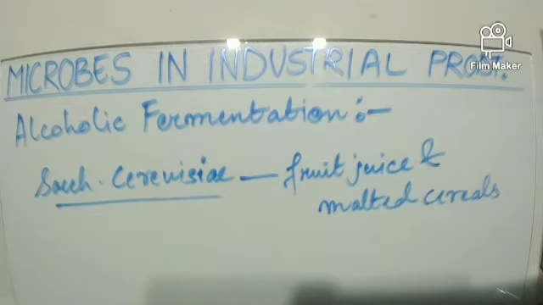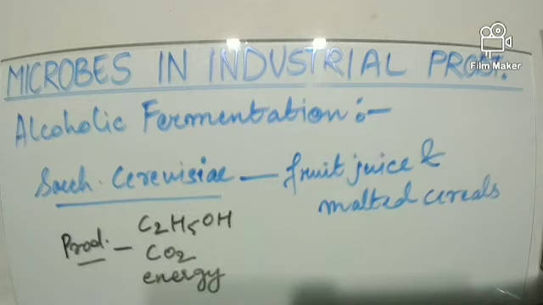Now this Saccharomyces cerevisiae ferments fruit juice and malted cereal. Now whatever type of sugar is present here, they are converted into ethanol, carbon dioxide and energy. So whatever sugar is fermented, the end product is always an alcohol, carbon dioxide and energy.